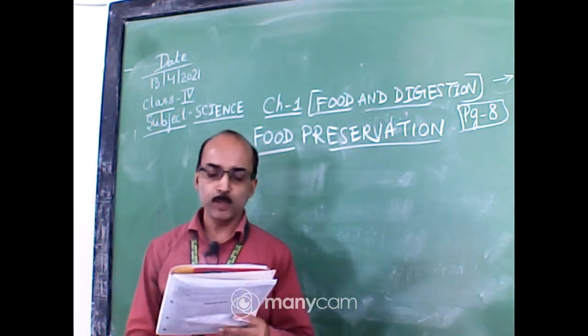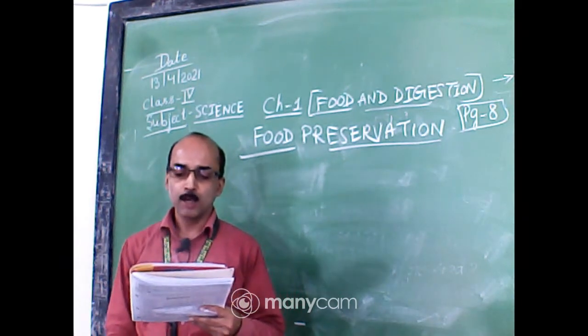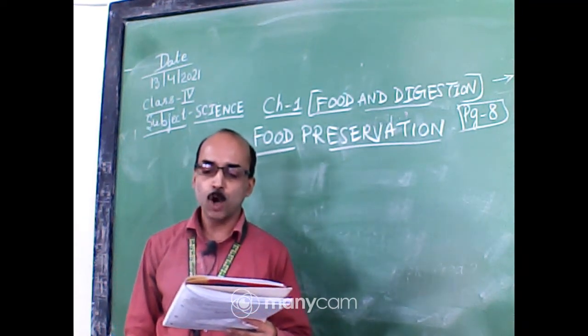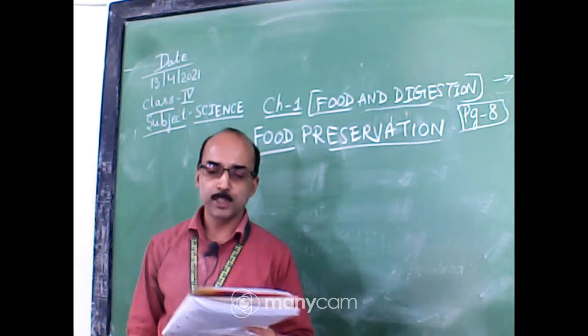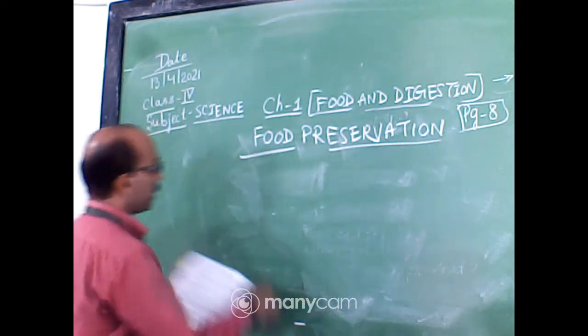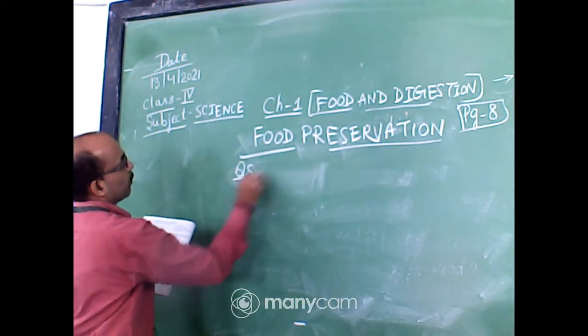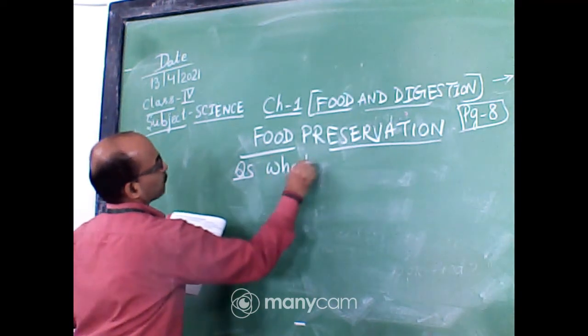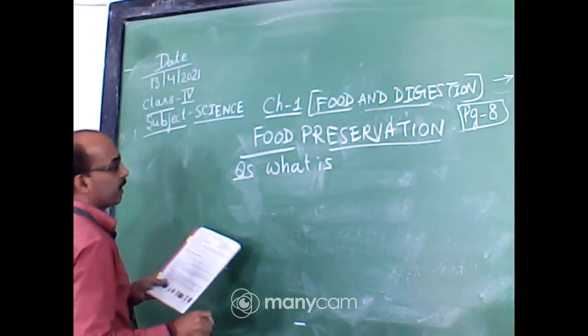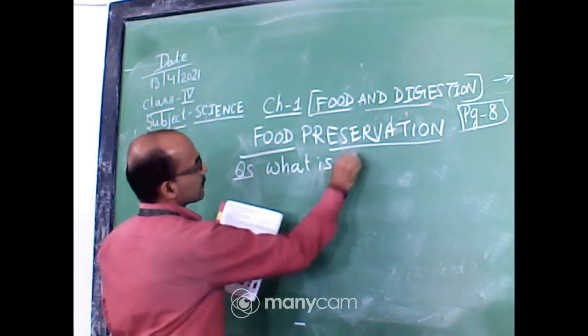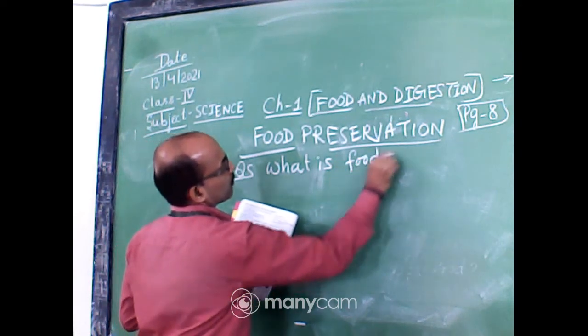The process by which we can prevent food items from getting spoiled for a long time is called food preservation. So, here the question comes: you can write the question in the book with a pencil. What is food preservation? The process by which we can prevent the food items from getting spoiled for a long time is called food preservation.